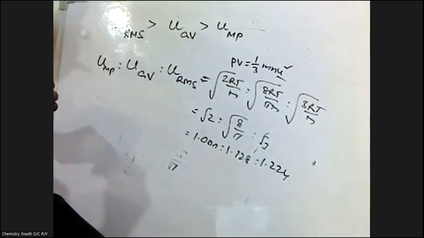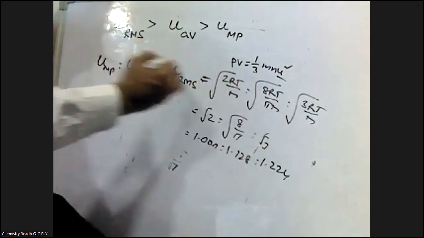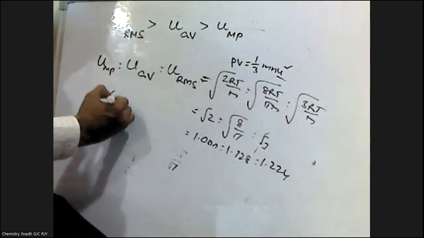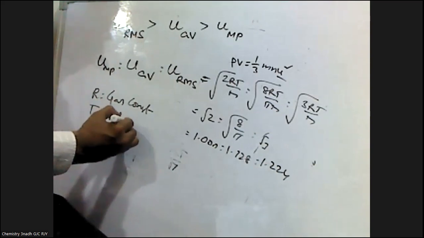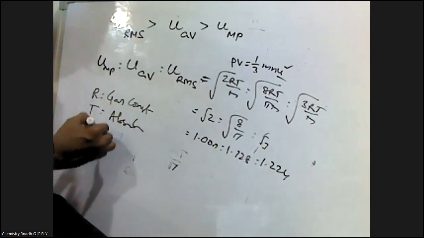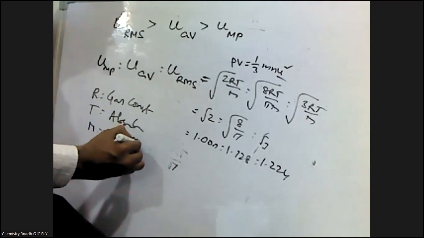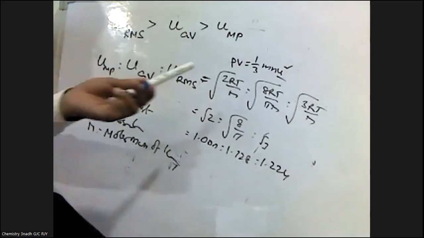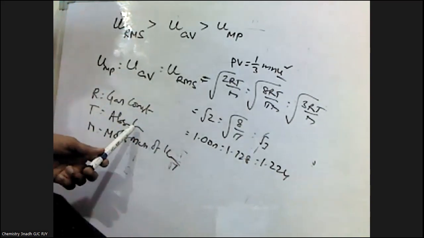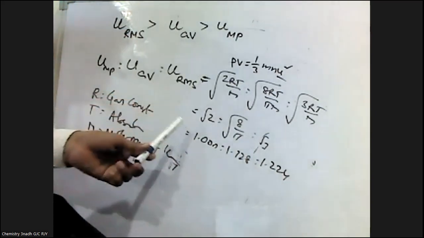Here in these formulas, R is called the gas constant, T is the absolute temperature, and M is the molar mass of the gas.